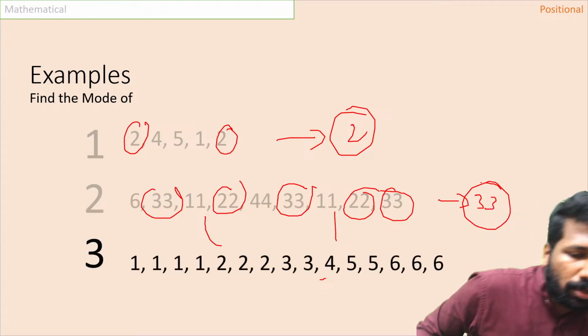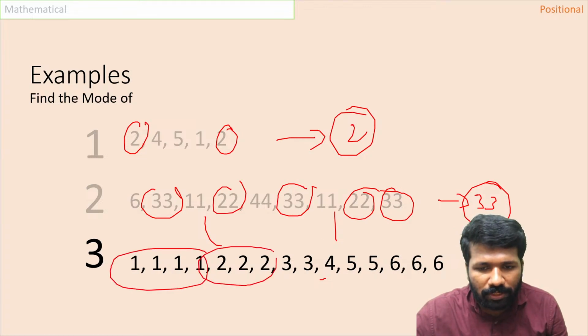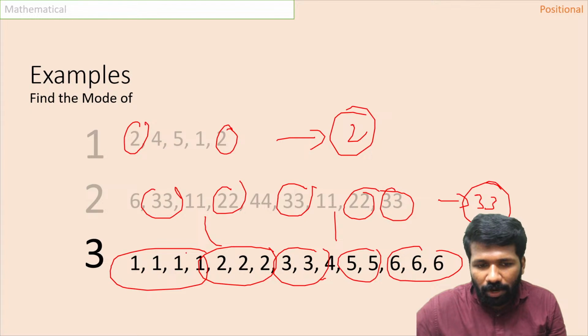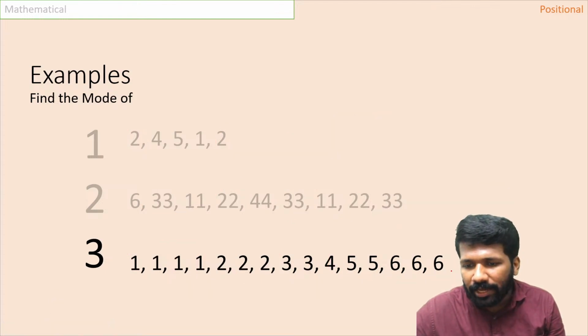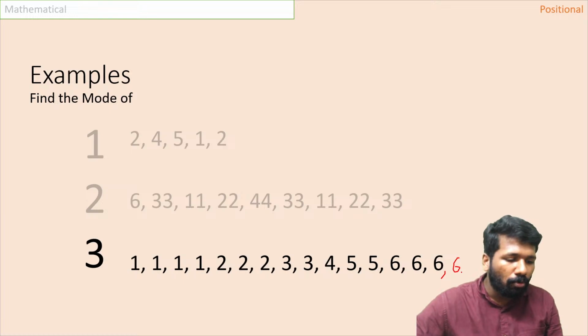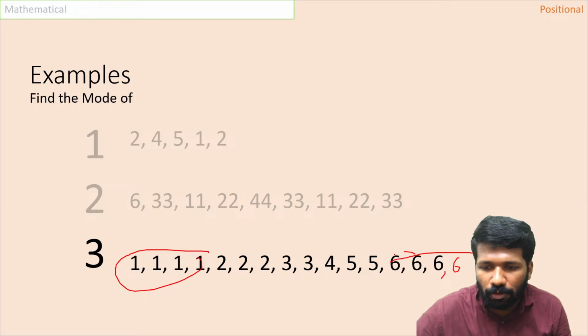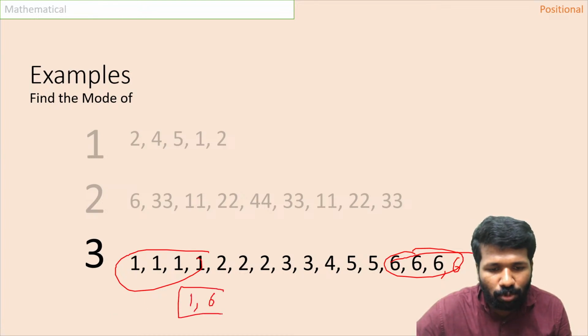Is it clear? Mode means maximum occurring observation. Next example, 1 is occurring 4 times, 2 is occurring 3 times, 3 is occurring 2 times, 5 is occurring 2 times, 6 is occurring 3 times. So what is the mode? Listen very carefully. 1 is occurring 4 times, the others at most 3 times, so clearly 1 is the mode. But let me change this data by adding one more 6. Then what will be the mode? 1 is occurring 4 times, 6 is occurring 4 times. That means both are occurring 4 times each, which is the maximum. So there are 2 modes, 1 and 6 both are modes.